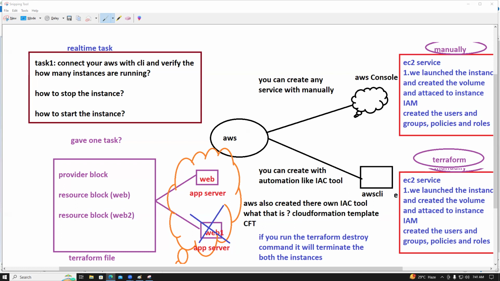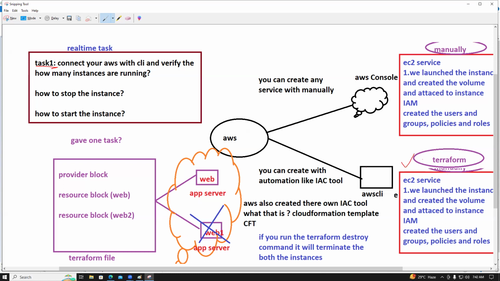Guys, I gave two tasks. Task one is the AWS CLI connection, and task two is launching instances, creating volumes, attaching volumes, and creating infrastructure, everything through Terraform. You can practice well.